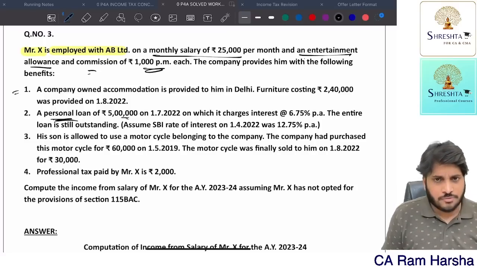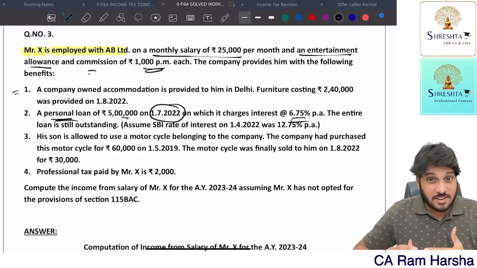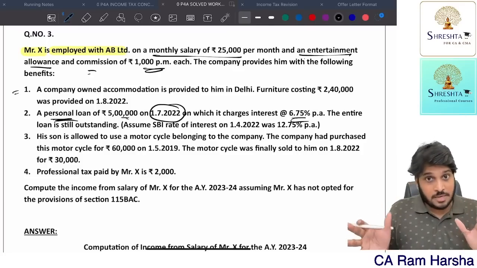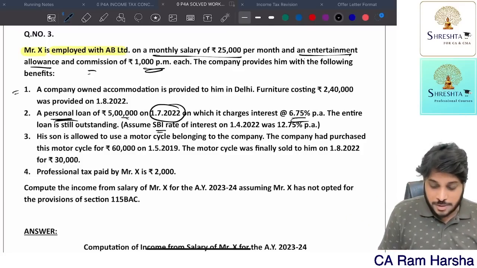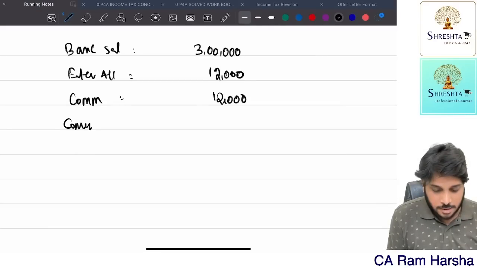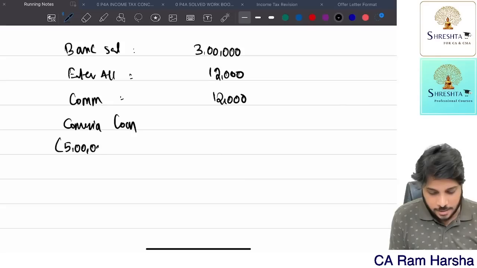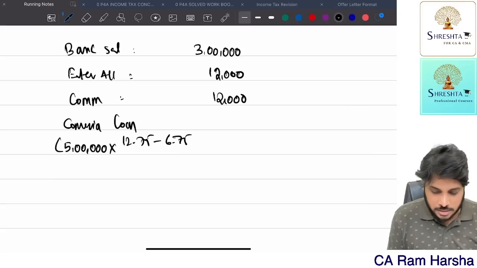The company gave a personal loan of 5 lakh on 1st July. Rate of interest is 6.75% per annum, for 12 months. For 9 months we should calculate proportionately. Now SBI is charging 12.75%. So it is a concessional loan, yes or no? How much should you charge? 5 lakh. The loan given is 5 lakh. Market rate is 12.75, but the company is charging 6.75.